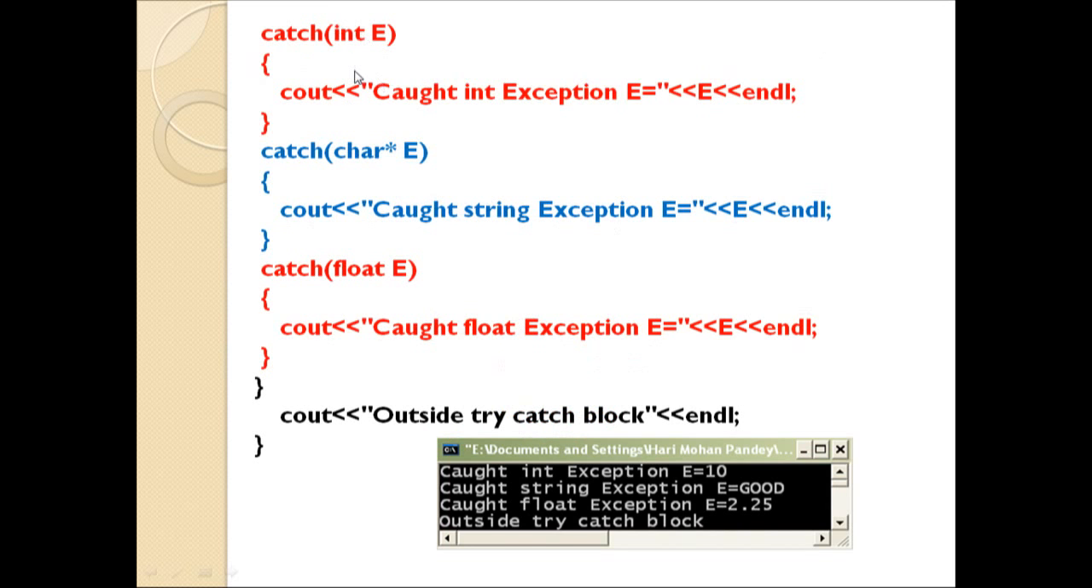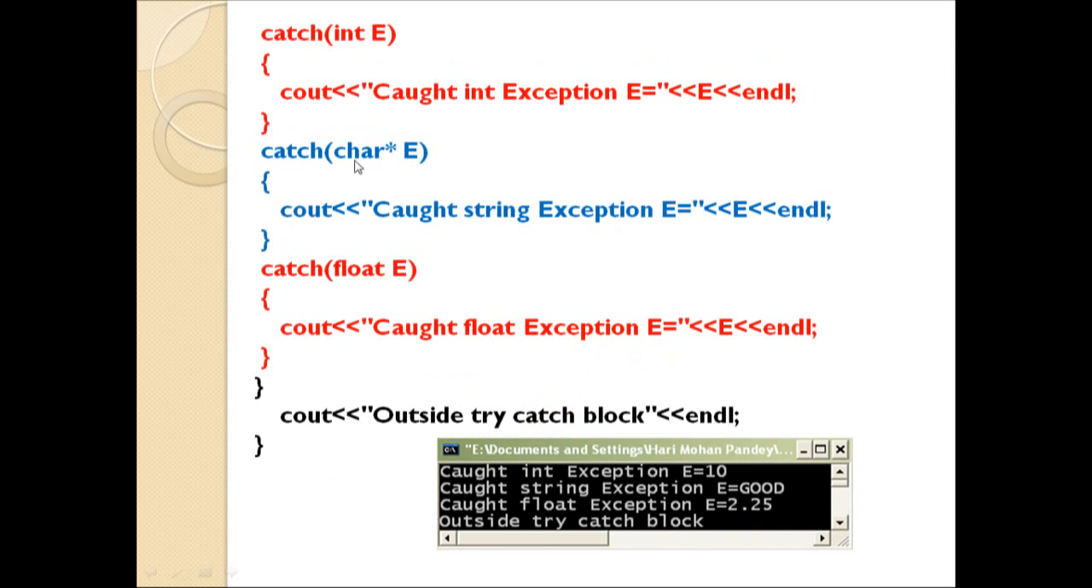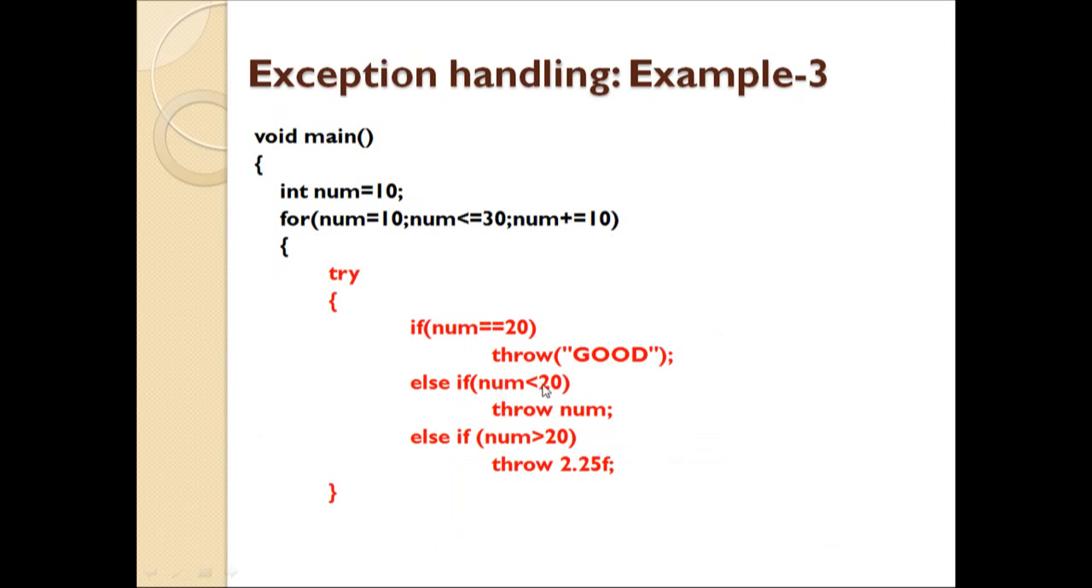So the first catch statement will catch the exception for this if statement. The second one will catch the exception for the else if num is less than 20, and the third one is for num greater than 20.